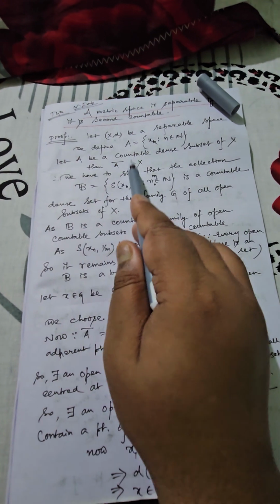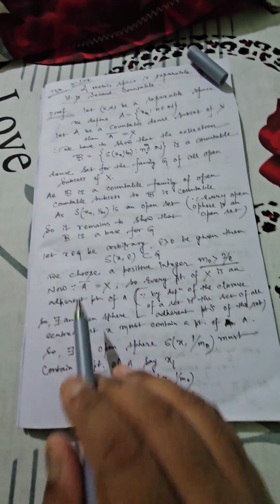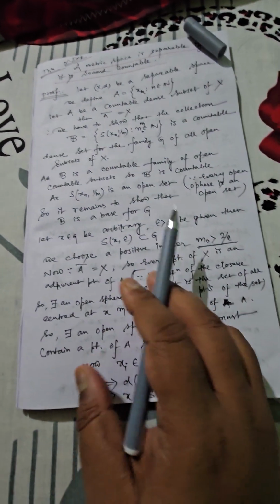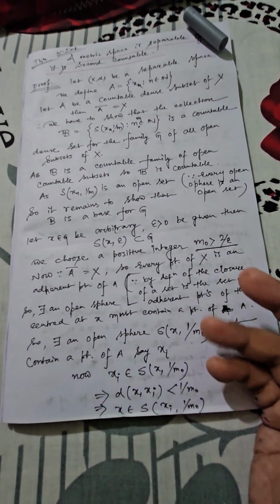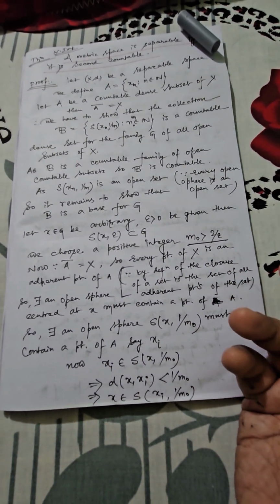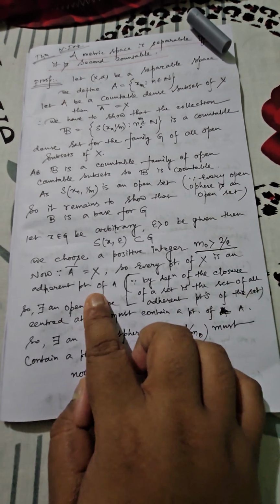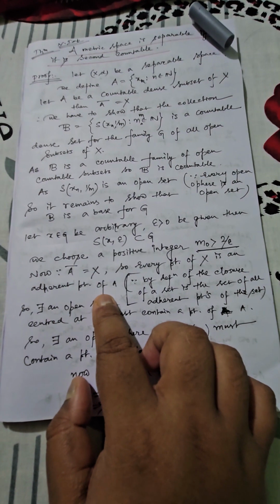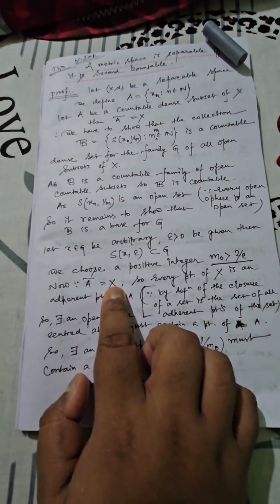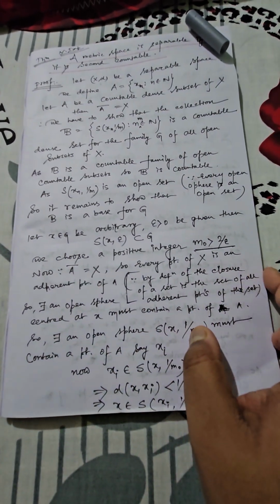Already A bar is equal to X, because we have assumed A is a countable dense subset of X, so A bar is equal to X. Now A bar, what is the meaning of A bar? A bar is nothing but the closure of A. Closure is nothing but the collection of all adherent points. So you can say every point of X is behaving like an adherent point of A, because this is the condition by means of which we can state this one.